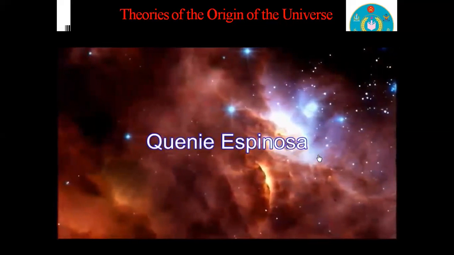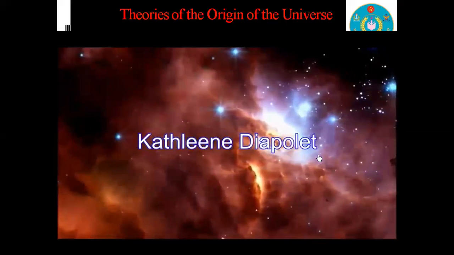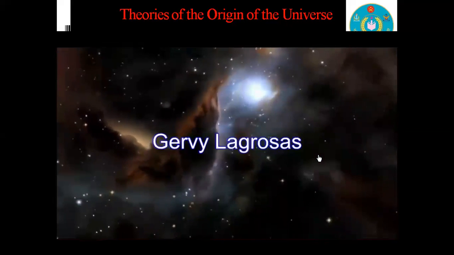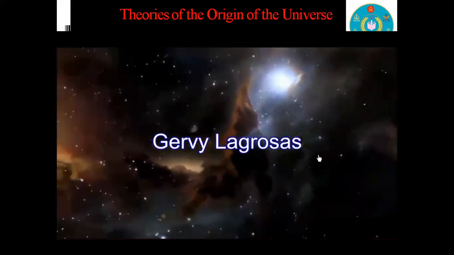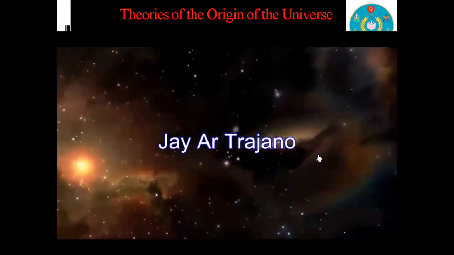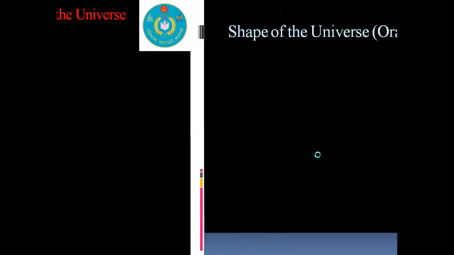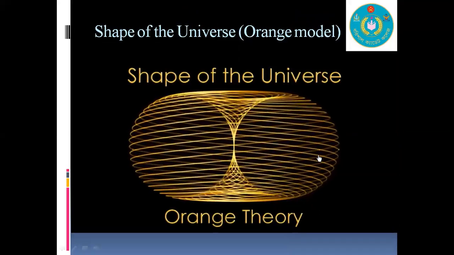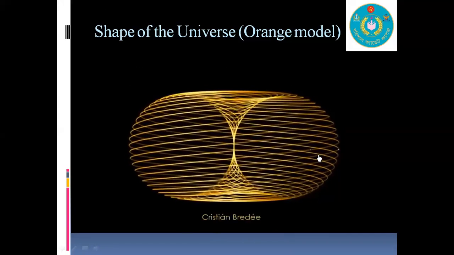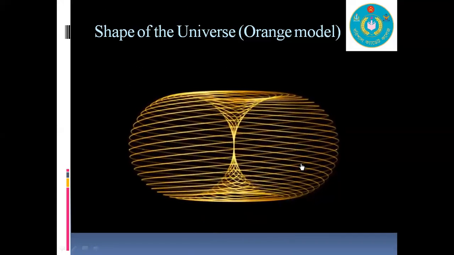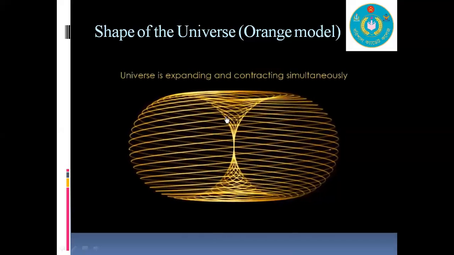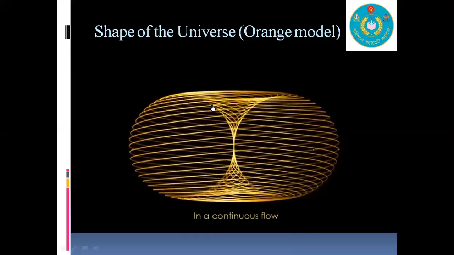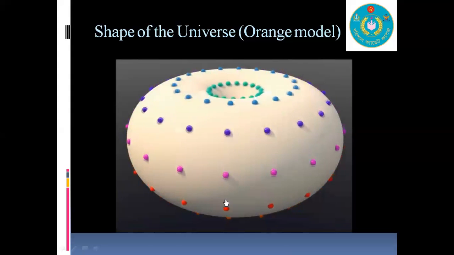Scientists have observed the universe at long distances through telescopes, and they have probed all about the Big Bang theory and the oscillating theory or Big Crunch theory. Okay, to understand the shape of the universe by the Orange model, actually it is the proof of the Big Crunch, and we are observing an orange-like model. On the upper side it is expanding, on the lower side it is contracting. This is the expansion area and this is the contraction area.